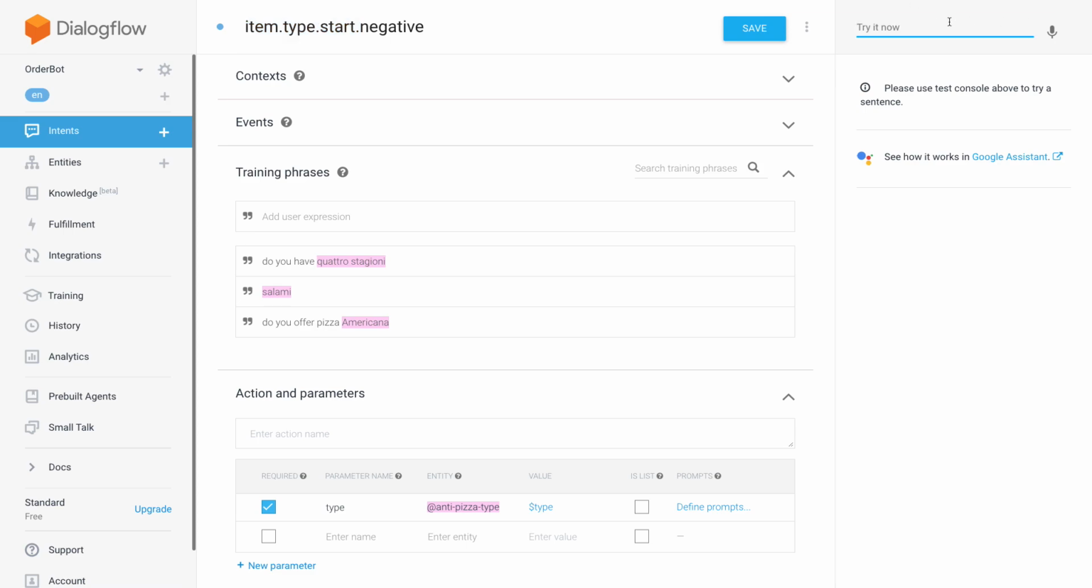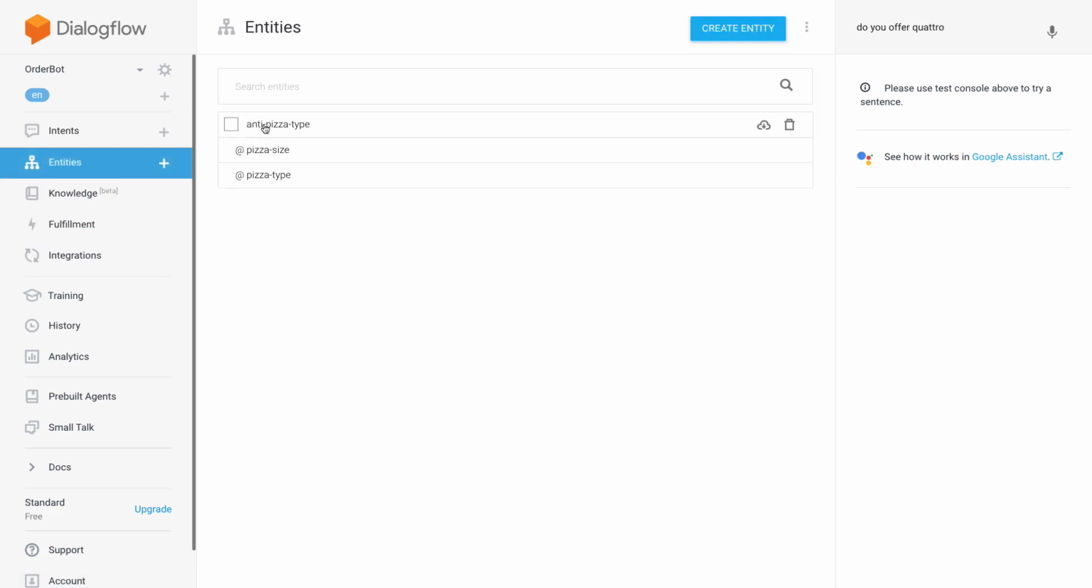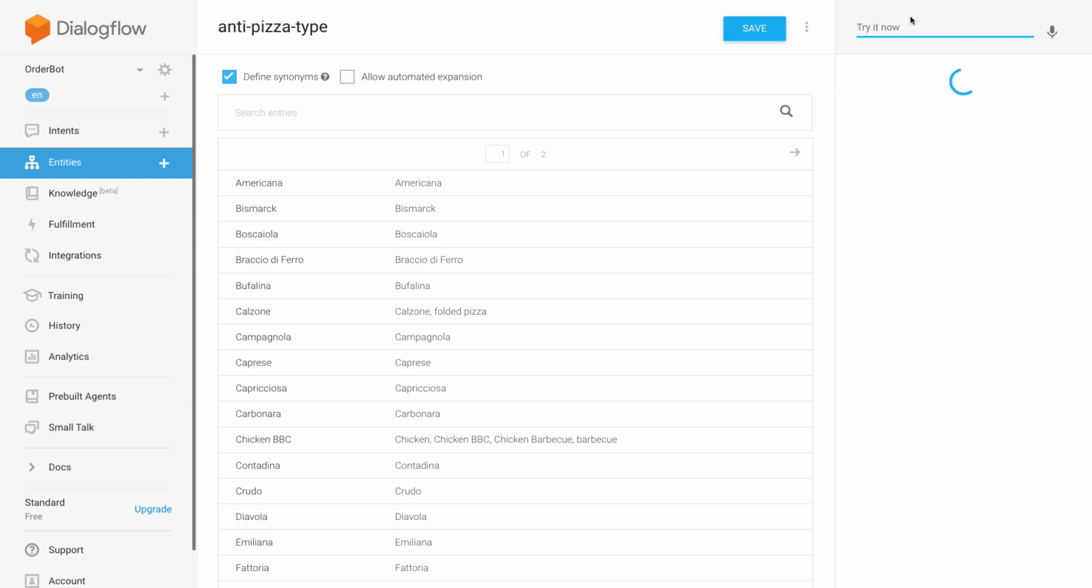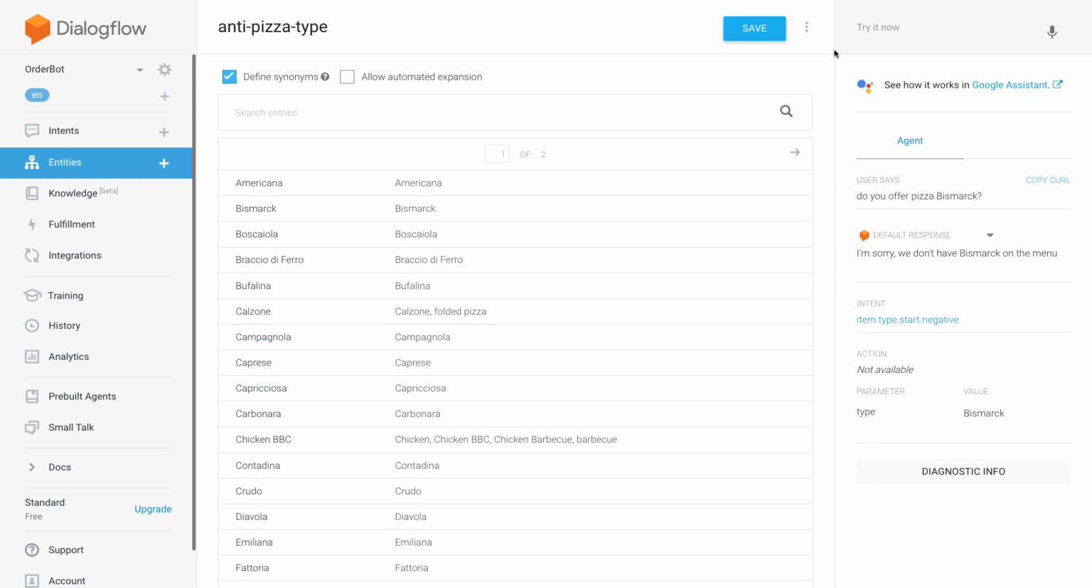So let's just try this out. Do you offer, well, quattro? Actually, that's easy because I provided it as a training phrase. So I'm just going to look up something else here. Do you offer pizza Bismarck? Sounds like some German specialty pizza. "I'm sorry, we don't have Bismarck on the menu." So that works. Good, good, good.